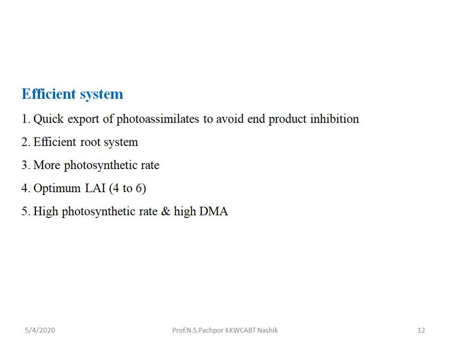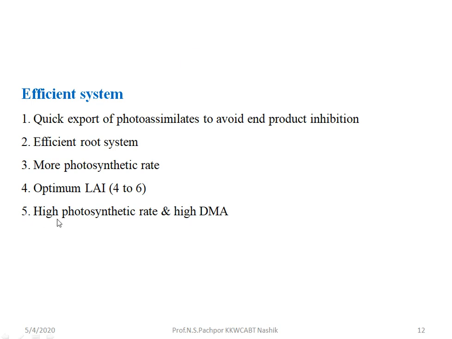Then optimum LAI. LAI means the leaf area index. The formula of leaf area index is leaf area divided by land area. Land area means the spacing region. So from that unit land area, how much leaf the plant produces, that is what you call LAI. In the initial development, the LAI should be 4 to 6. If this LAI is optimum, then there will be proper translocation of photoassimilates from the source towards the sink.